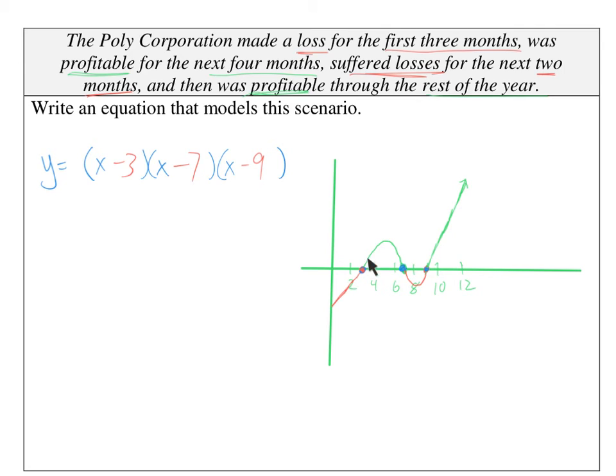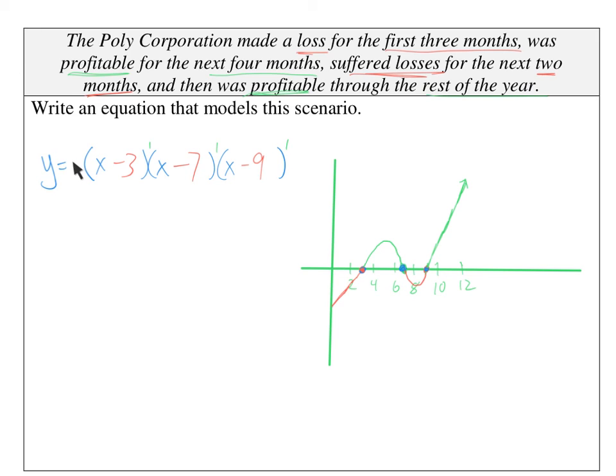Now, how are we going through these? Well, are they throughs? Or are they bouncing? At each one, don't they go through? Now, could it have been a twist through that? According to the information, I never talked if it twisted or whatever. So I don't know. My graphs do not show twists, but they could have been twists. So what matters is that these are odd. That's all that matters. They have to go through. How they go through, we don't know. So could I just put 1 on all of them? Or could I put a 3 or a 5? Doesn't matter. Just somehow they'd be an odd power.